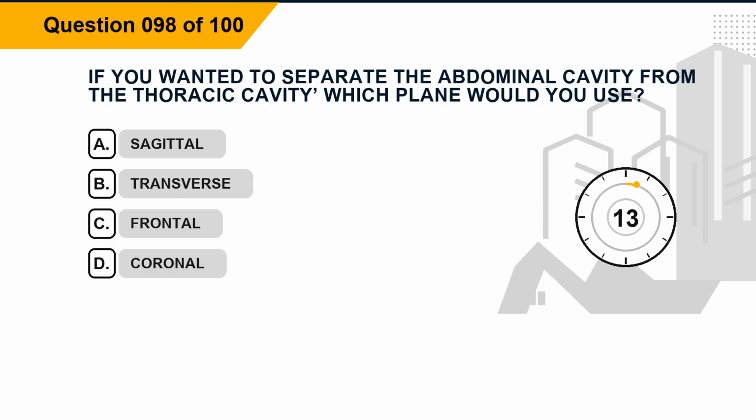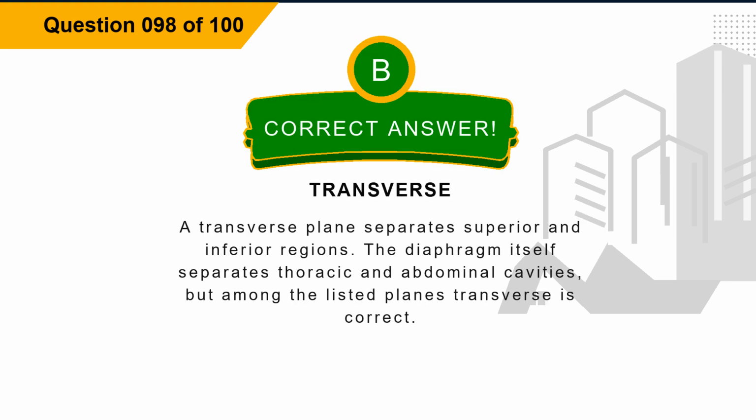Question 98. If you wanted to separate the abdominal cavity from the thoracic cavity, which plane would you use? Option A, sagittal. Option B, transverse. Option C, frontal. Option D, coronal. The correct answer is option B, transverse. Explanation. A transverse plane separates superior and inferior regions. The diaphragm itself separates thoracic and abdominal cavities, but among the listed planes transverse is correct.